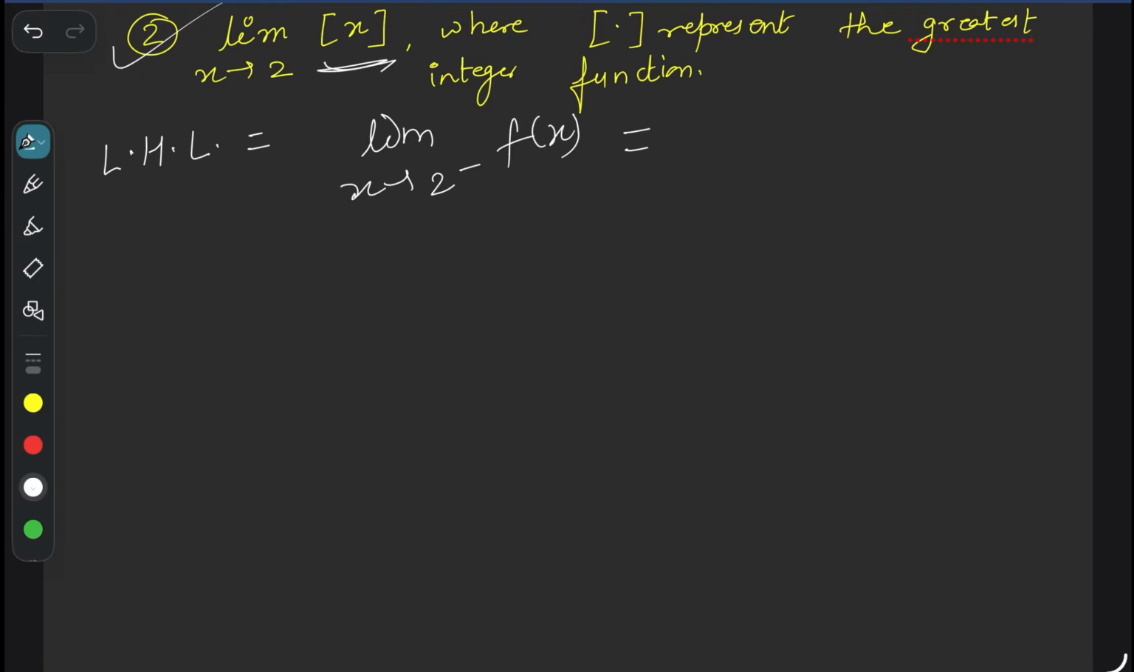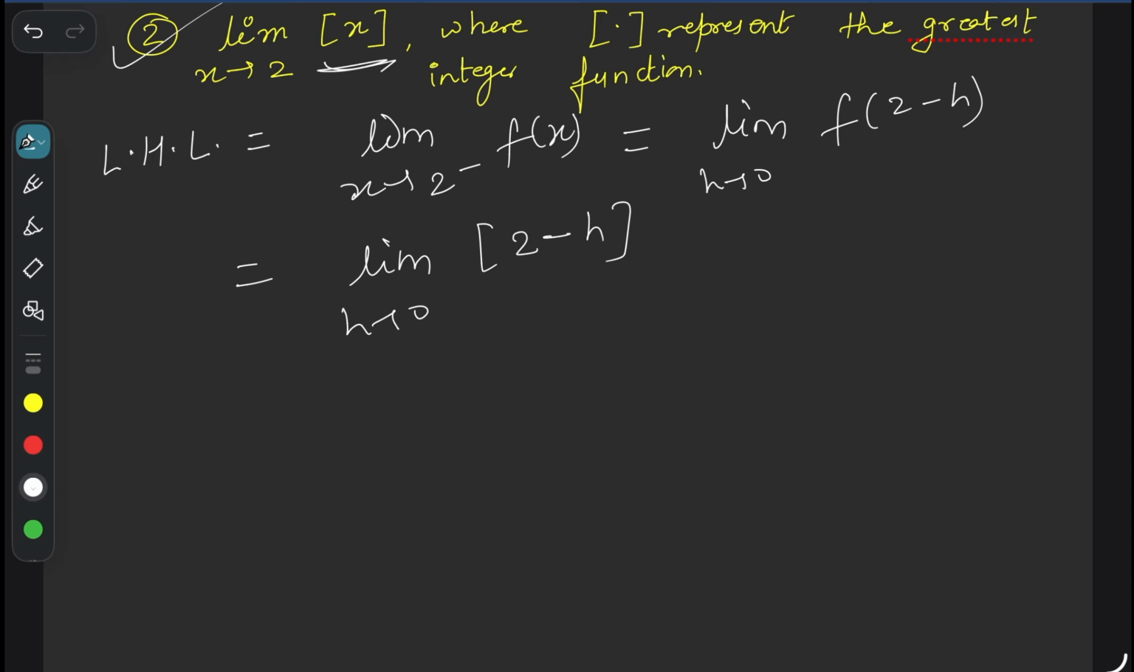2 minus fx means what? Limit h tends to 0 f of 2 minus h. What does 2 minus h mean? It is the greatest integer function, also known as the floor function. So 2 minus h means what?